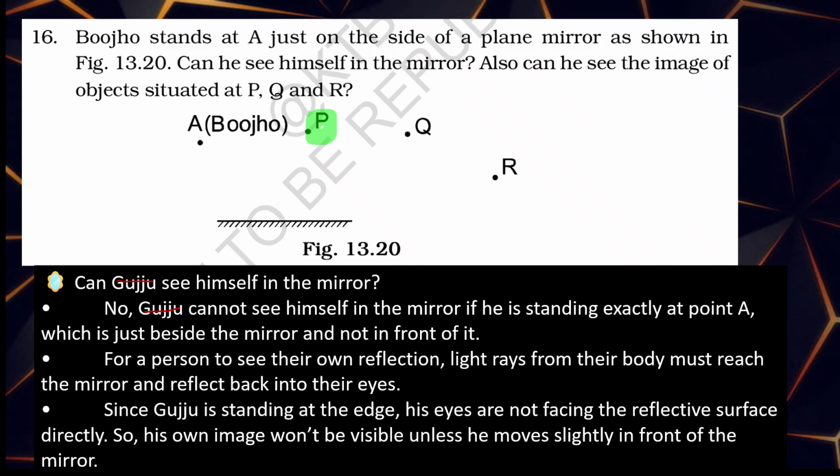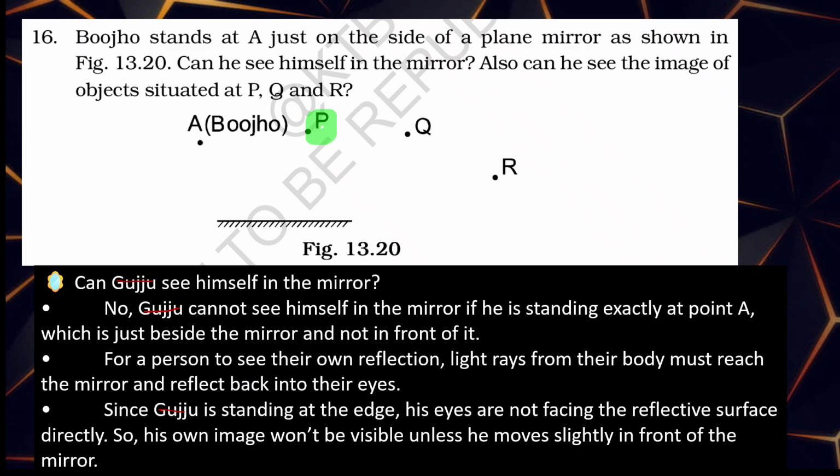For a person to see their own reflection, light rays from their body must reach the mirror and reflect back into their eyes. Since Bhujo is standing at the edge, his eyes are not facing the reflective surface directly. So his own image won't be visible unless he moves slightly in front of the mirror. Here he is standing, a little bit here he should move. Then he can see his image.